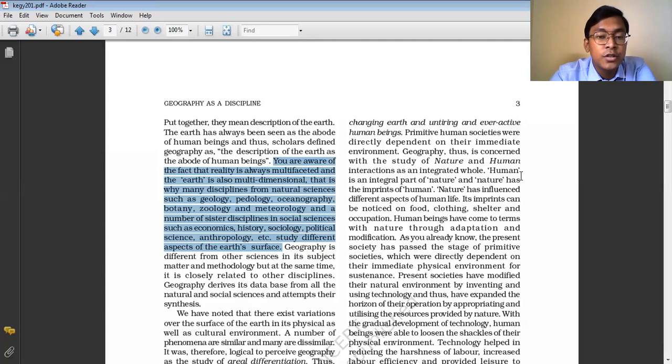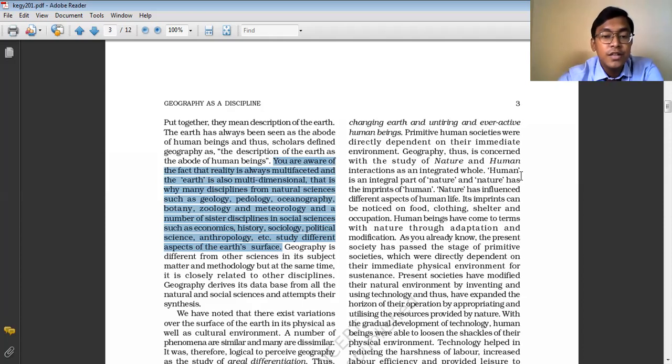Oceanography basically studies the distribution of the oceans. Botany tries to study the plants and all. Zoology studies the animals. In the same way, economics studies the economic development and economic conditions of a country. In history, we study historical evolutions. In political science, we study the boundaries of different countries and all. So all these different subjects try to understand different aspects of this earth.